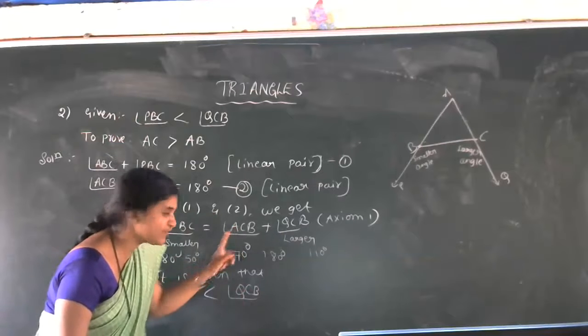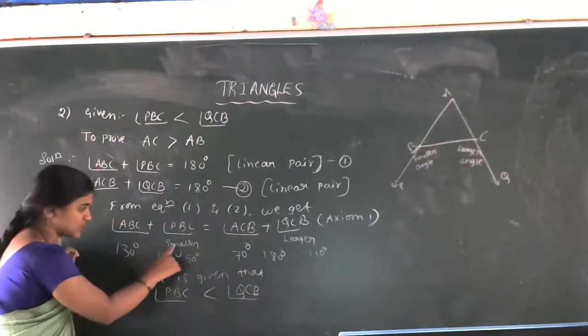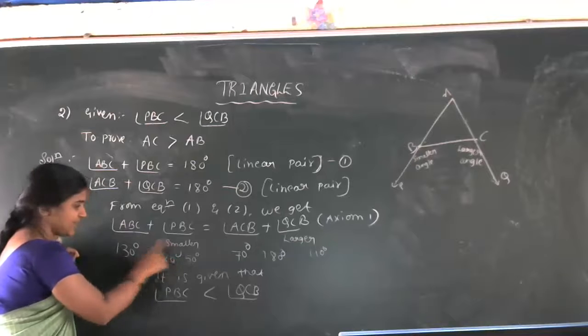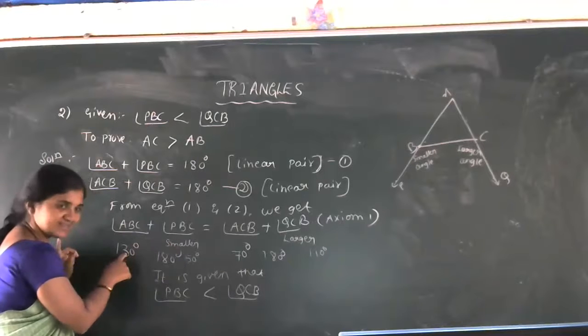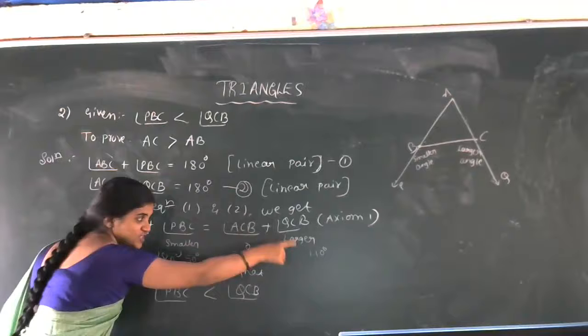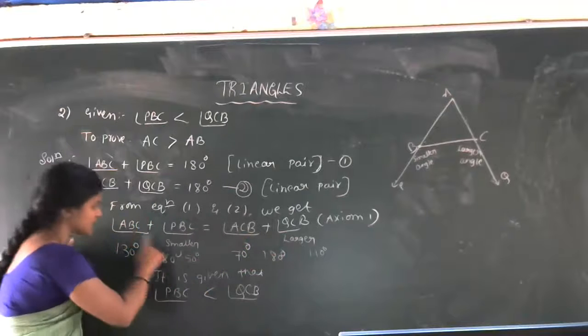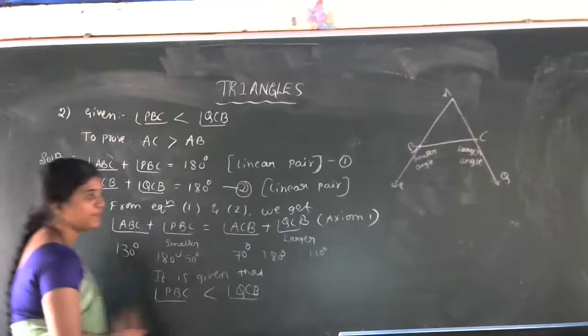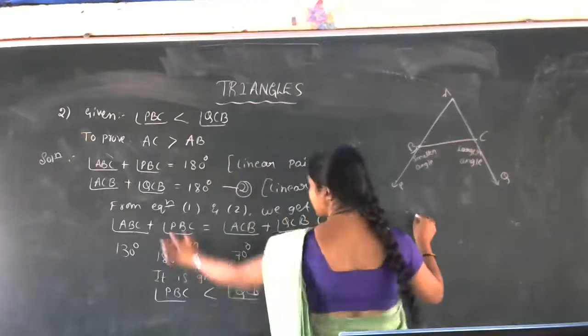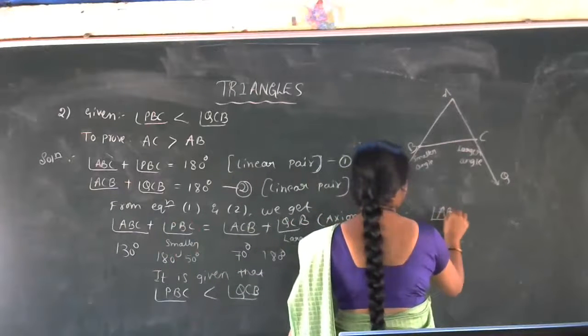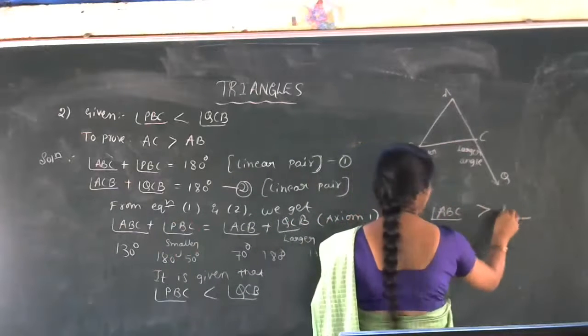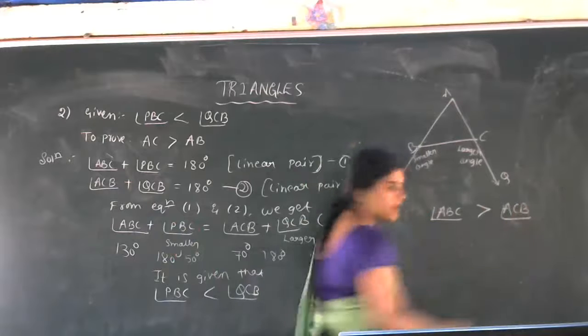Yes, we can give the conclusion. Here is the explanation for you. If this angle is smaller, then this is larger. If this is larger, then this is smaller. Comparison between ABC and ACB. So therefore, we got the result that angle ABC is greater than angle ACB. Got the idea?